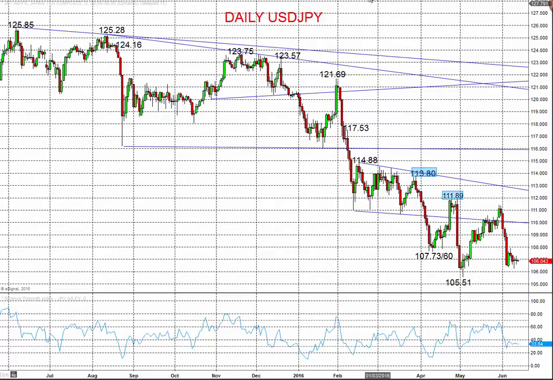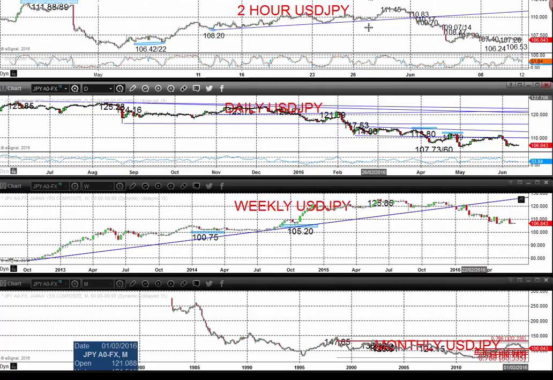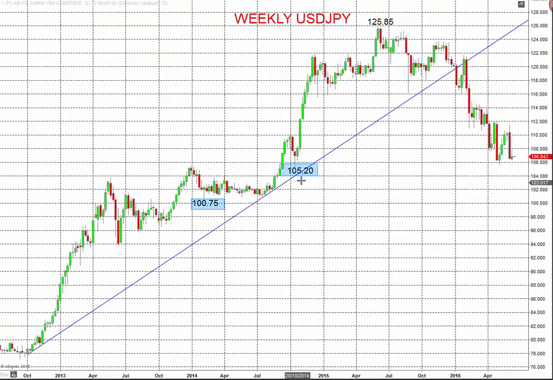All the risk to 105.51, the recent low, but more notably if we go onto the bigger chart, 105.20, a long-term target all the way back to October 2014, and potentially much deeper, maybe towards 100.75 or the 100 level, maybe going into late June into July.